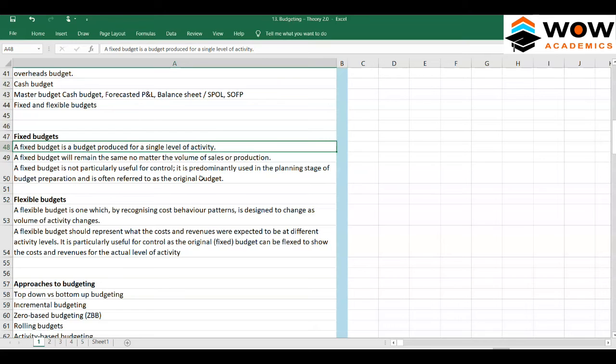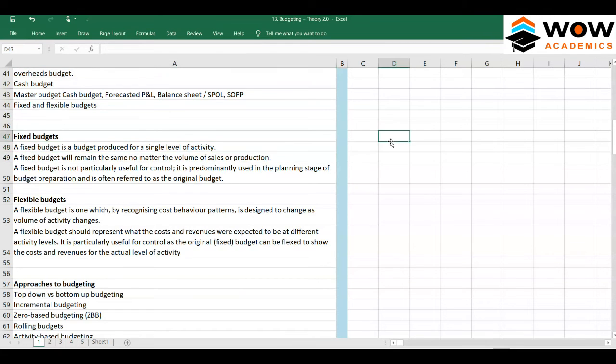It is predominantly used in the planning stage of budget preparation and is often referred to as the original budget. So these are usually the targets. An original budget or fixed budget is usually the target.